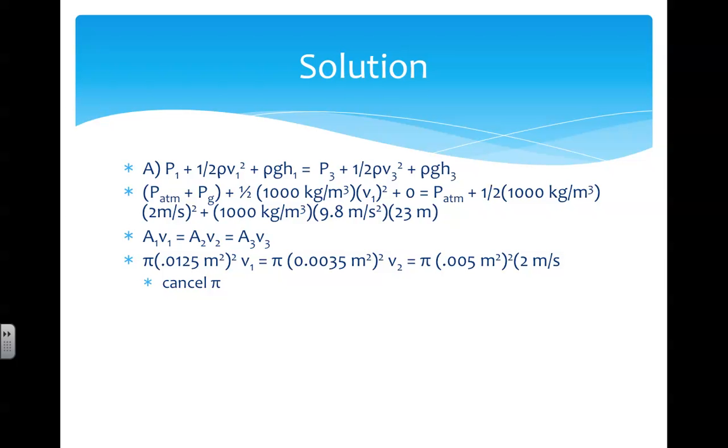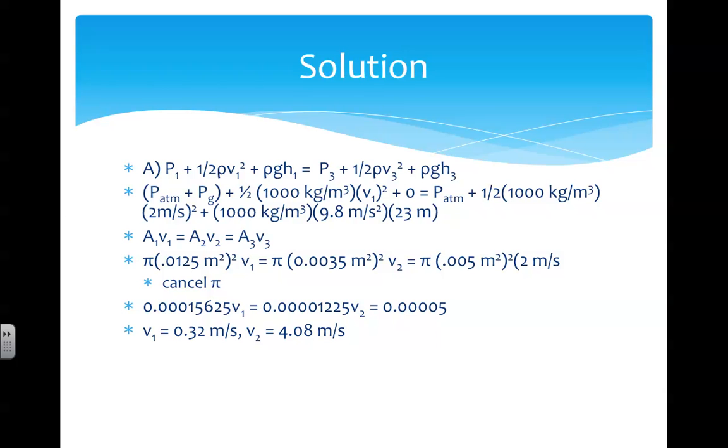We can plug in pi r squared for the cross-sectional area of the pipe, and we'll plug in each radius and solve for the speeds. And we find that V1 equals 0.32 meters per second, and V2 equals 4.08 meters per second. But we're not yet concerned with V2. We're still looking at positions 1 and 3. So V1 is the important piece here, 0.32 meters per second.